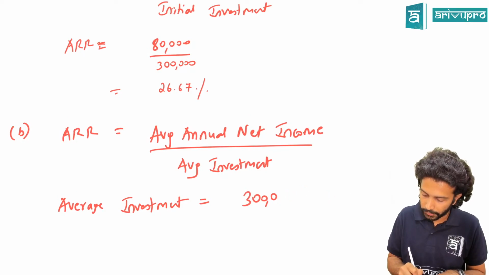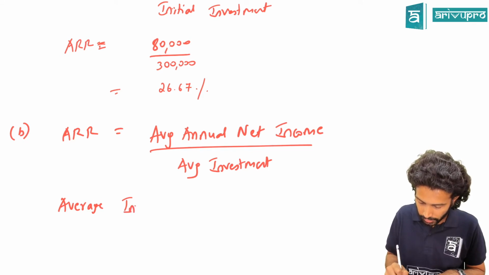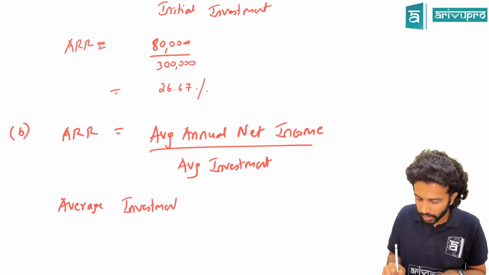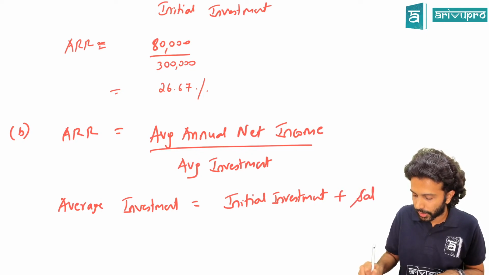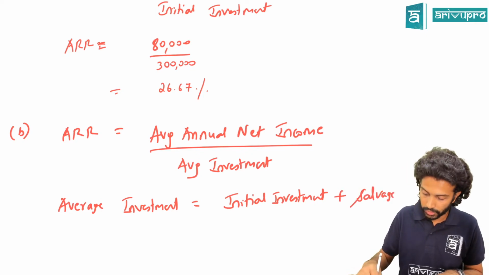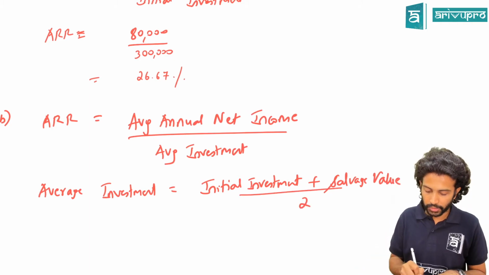Don't write 3 lakh and all. Write the formula. Average investment is equal to initial investment plus salvage value. Initial investment plus salvage value divided by 2.